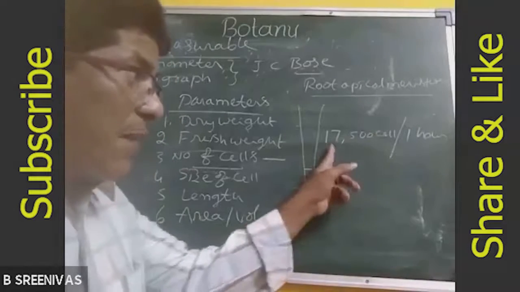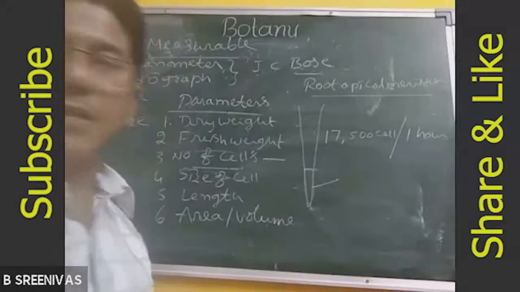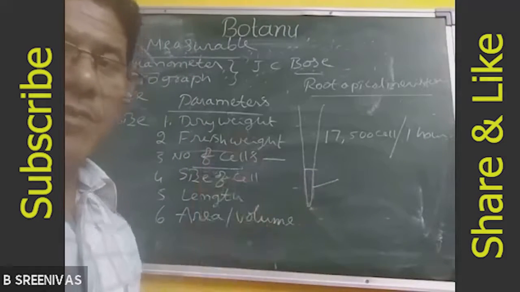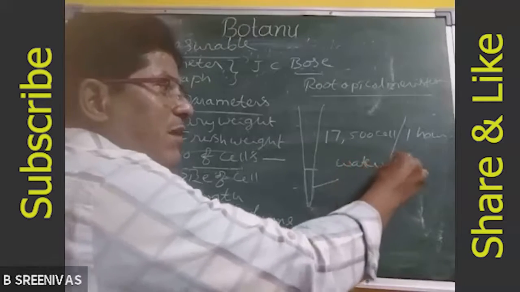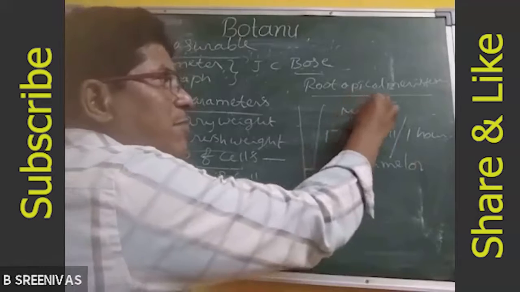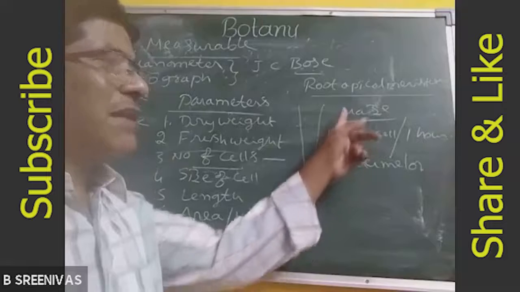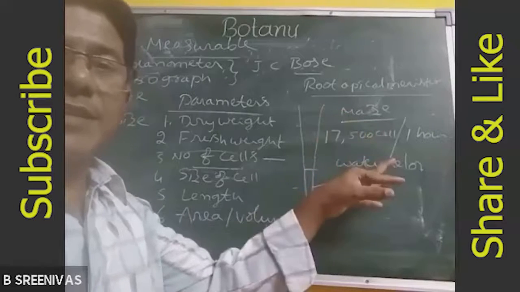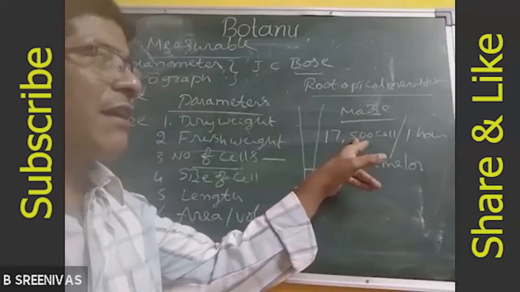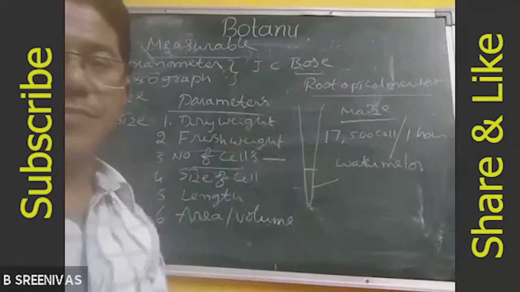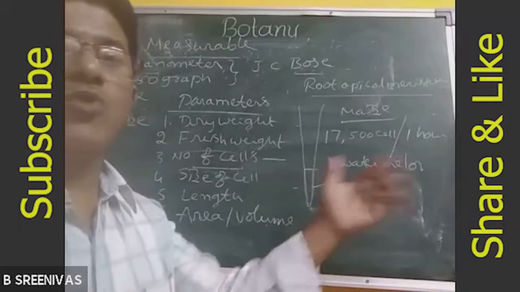So based on the number of cells, we measure the growth of the root apex. This is for maize: the root apical cells divide and produce 17,500 cells per hour.